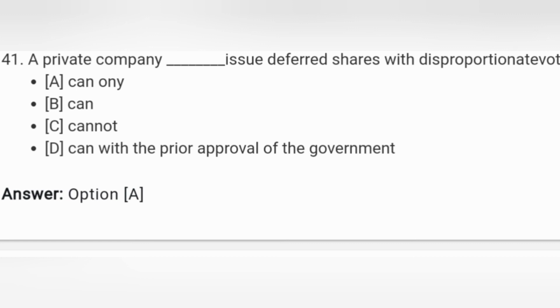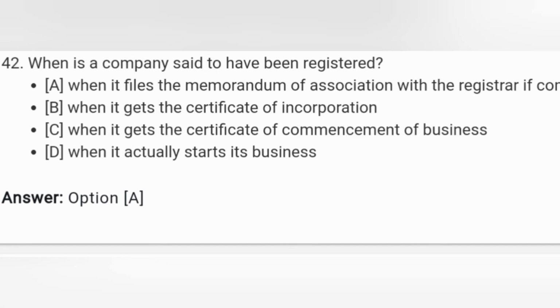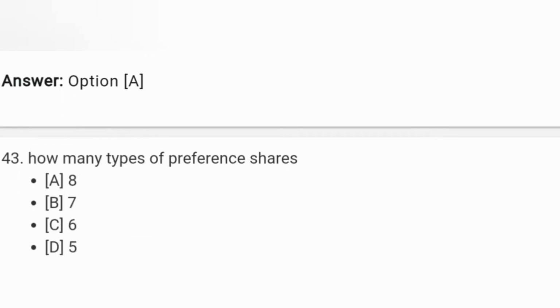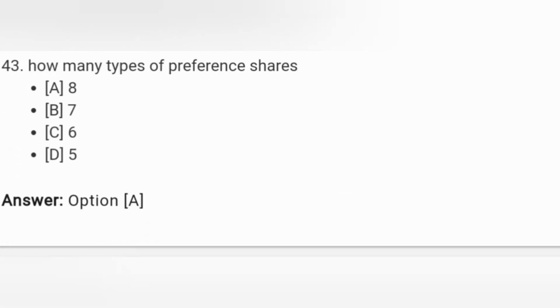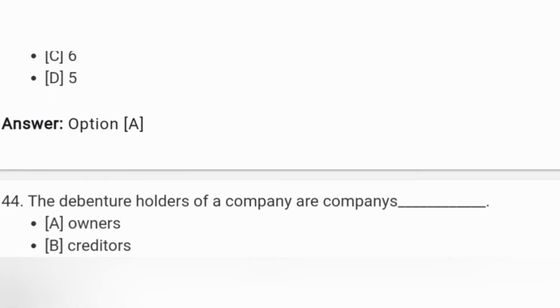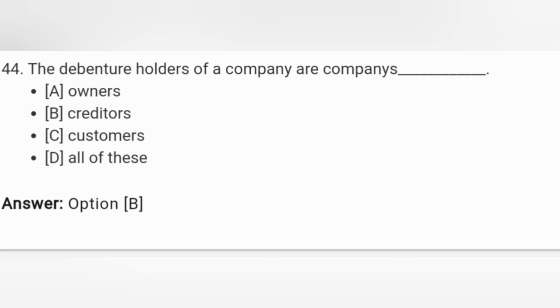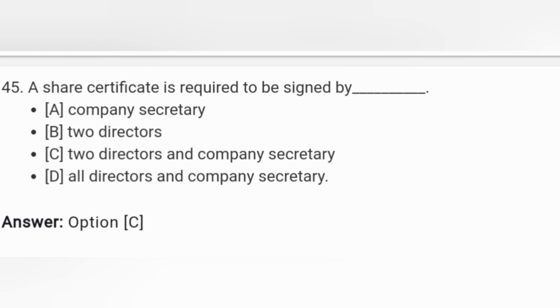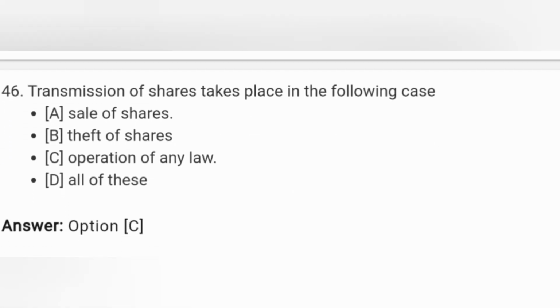Can any? कोई भी प्राइवेट कंपनी में डिफरेंट शेयर इशू कर सकता है. When it files the memorandum of association with the registrar, then we have to say that the company is registered. Next, how many types of preference shares? 8. 8 types के होते हैं preference shares. Next, the debenture holders of a company are the company's creditors. Share certificate is required to be signed by 2 directors and a company secretary, जो कि पहले पढ़ चुके हैं. Next, transmission of shares takes place in the following: operation of any law.